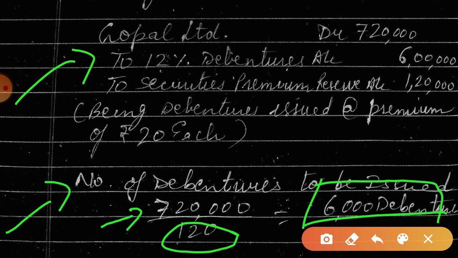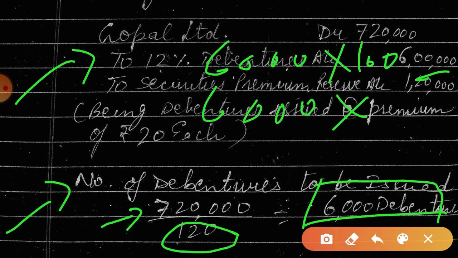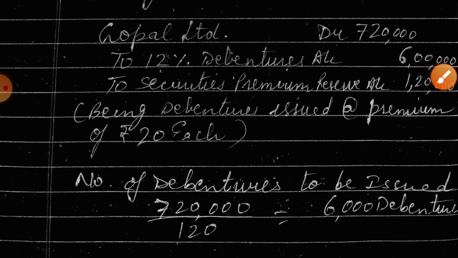This is 6,000. Now this will be 6,000 into 100, that is 6 lakh, and 6,000 into 20, that is 1,20,000. Okay, this is the manner of calculating.